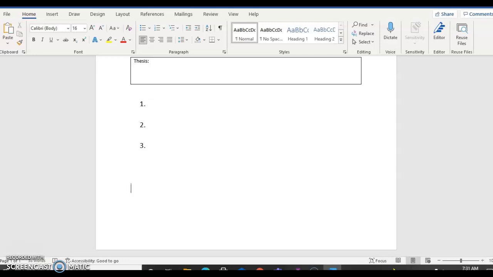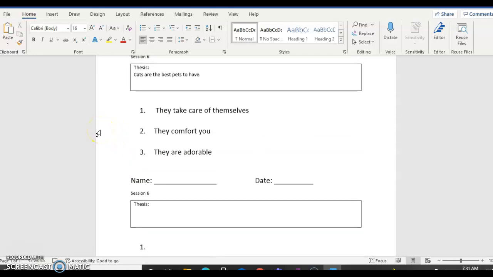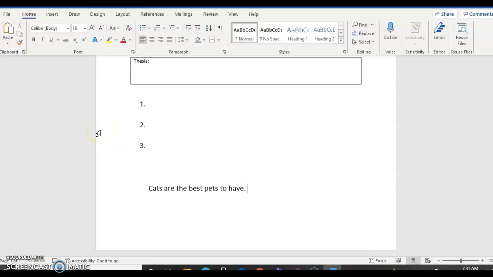But make sure that when you're writing today, when you're drafting, we always want to start our draft with saying what our thesis is. So I would start with, cats are the best pets to have. And then I would go into my reasons. So reason number 1 was they take care of you. Cats can take care of themselves. Now I don't just want to keep going here. What I want to do is I want to give some specific examples.